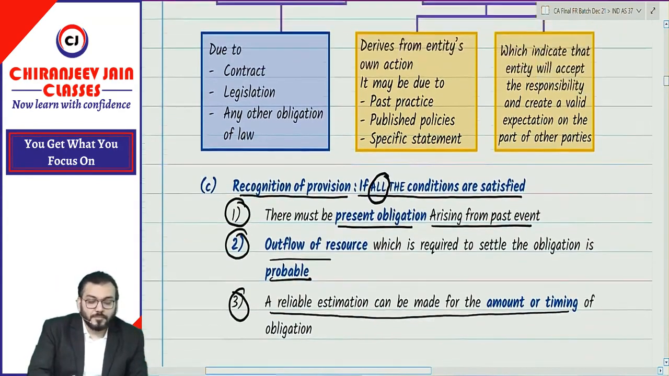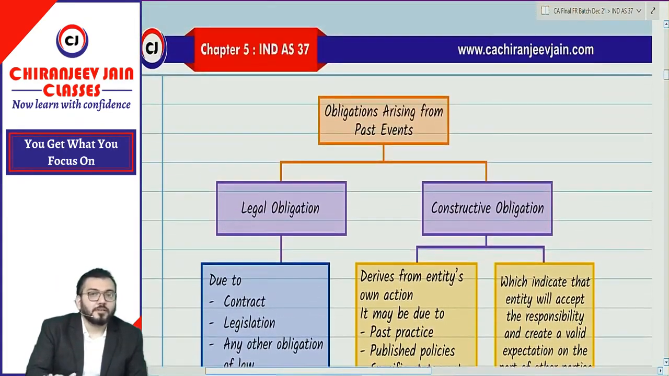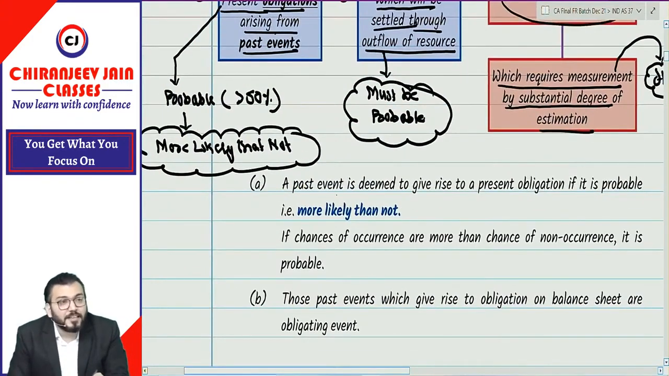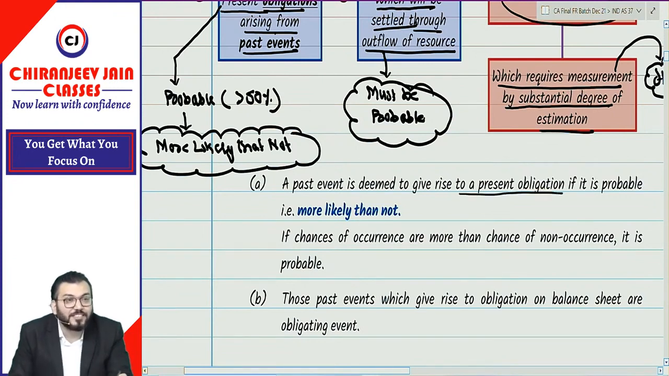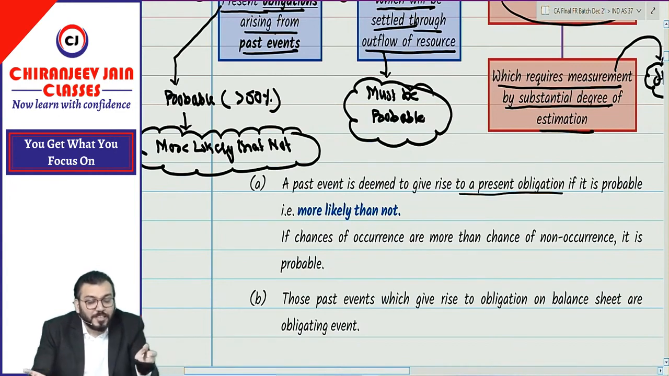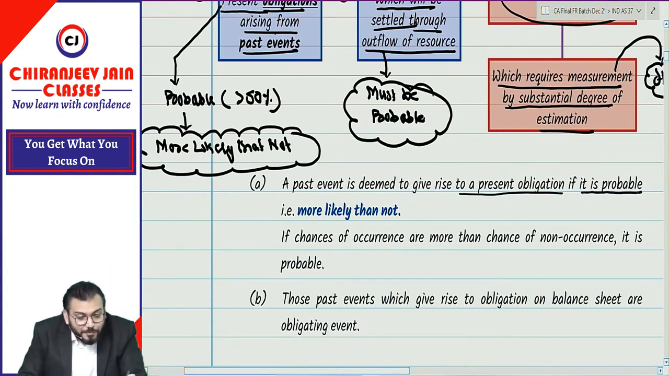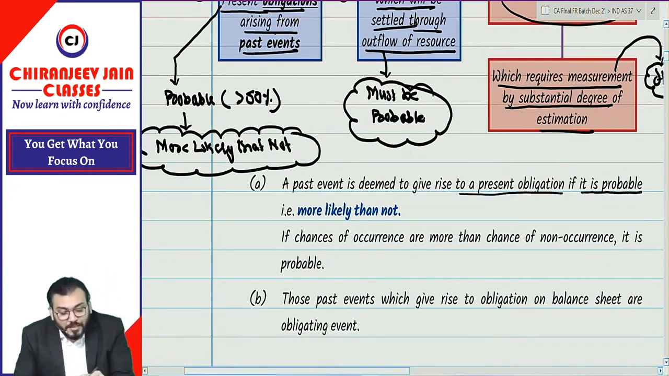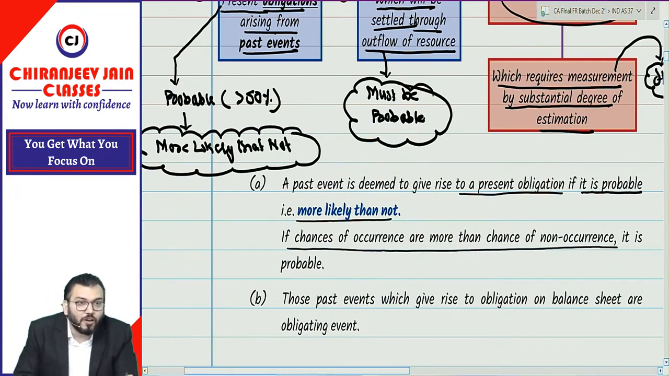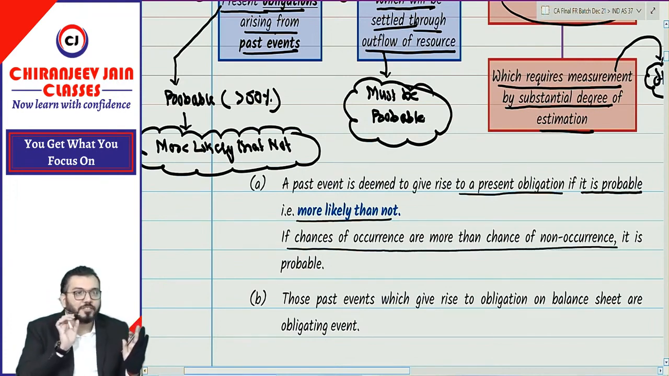Understood? Any doubt? Correct. Already we have understood that a past event is deemed to give rise to present obligation if it is probable. Probable means what? It is more likely than not. More likely than not means what? If chances of occurrence are more than chances of non-occurrence. Simple. Already I have said.